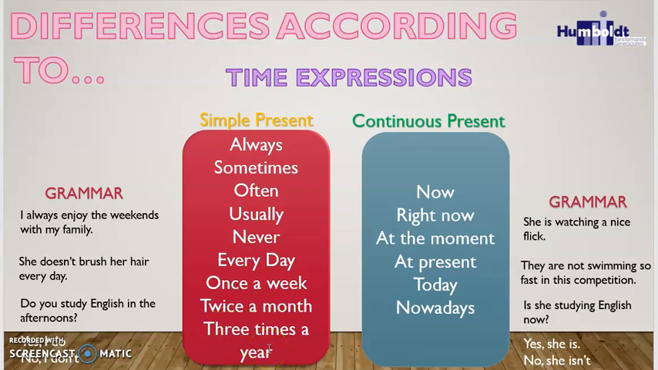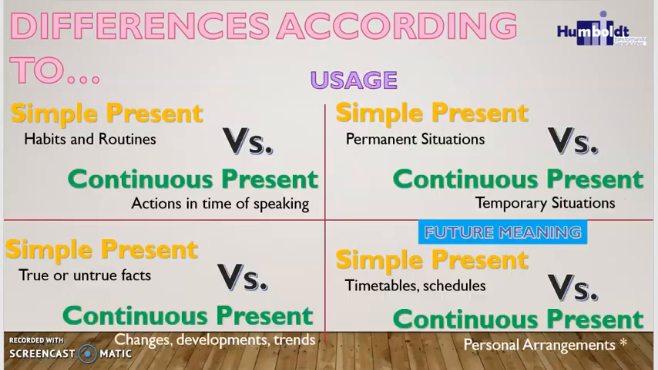3 veces al año. So, when continuous present is used in a sentence, you need to be careful because you must identify these expressions, okay? So, when we are using expressions like now, ahora, right now, ahora mismo, at the moment, en este momento, at present, en el presente, today, hoy, or nowadays, that means hoy en día, you know that this sentence is in continuous present or present progressive. This is the same name, alright?